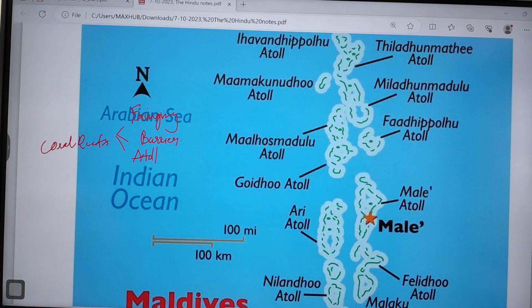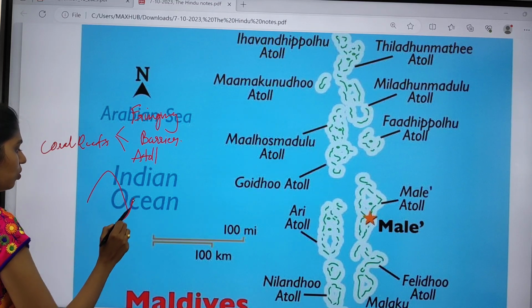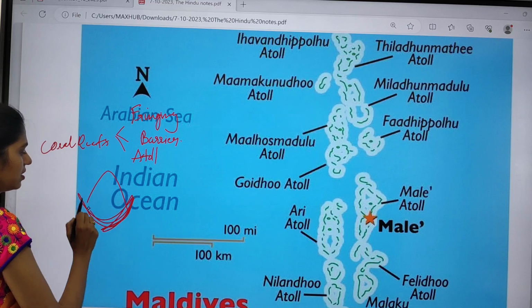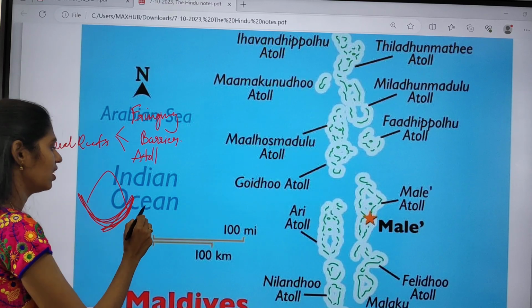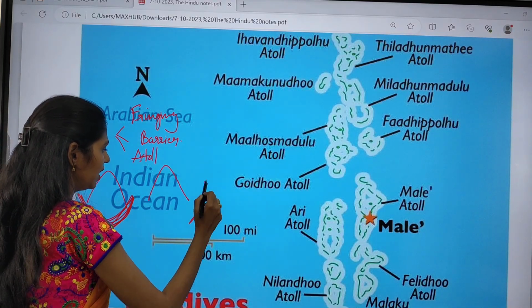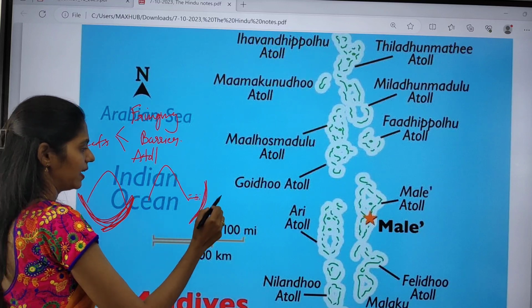What happens here is, for example, this is an island. To the coast of this island, if we have a coral reef, that is called a fringing reef. Whenever a lagoon forms between these corals and the island, that is called a barrier reef.